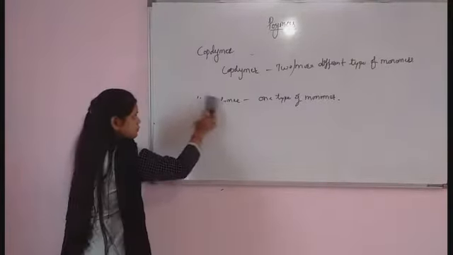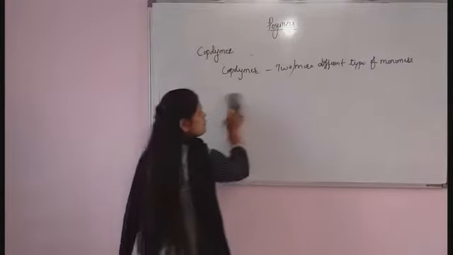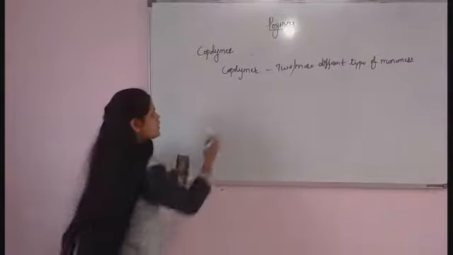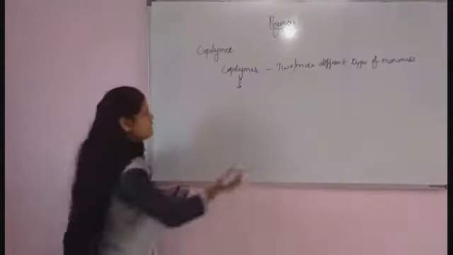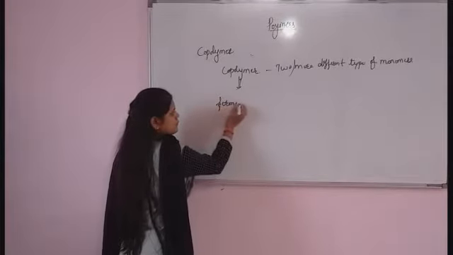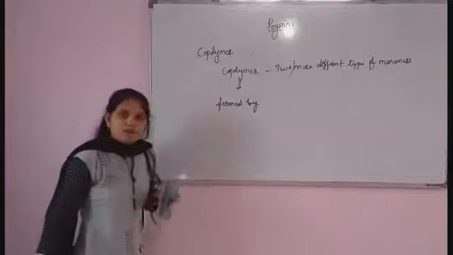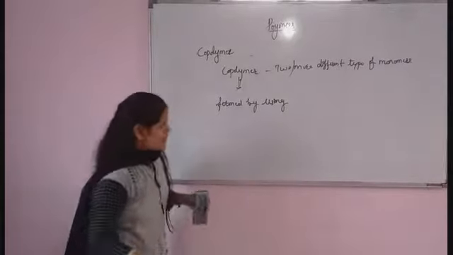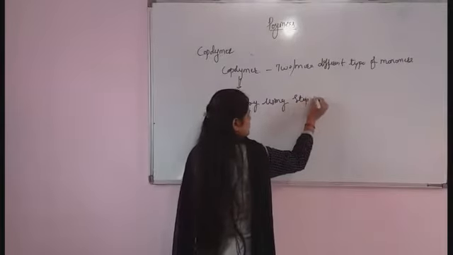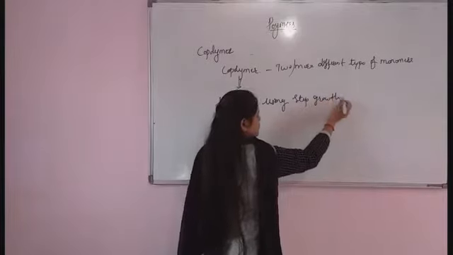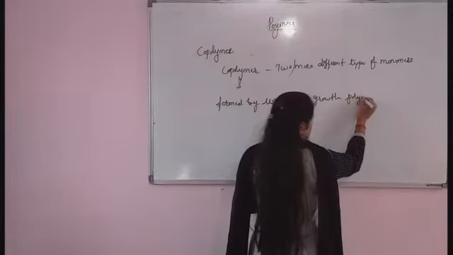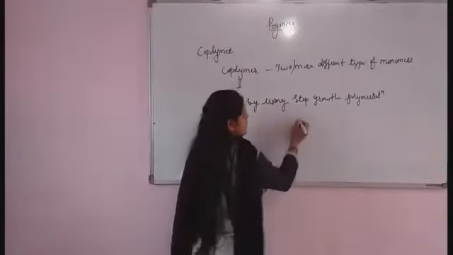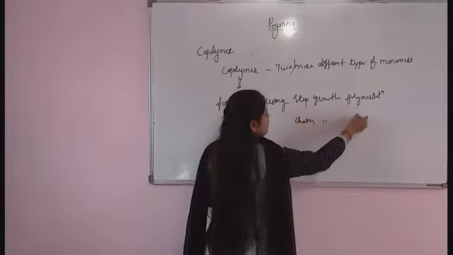Here the copolymer is formed by using step growth polymerization and also by using chain growth polymerization.